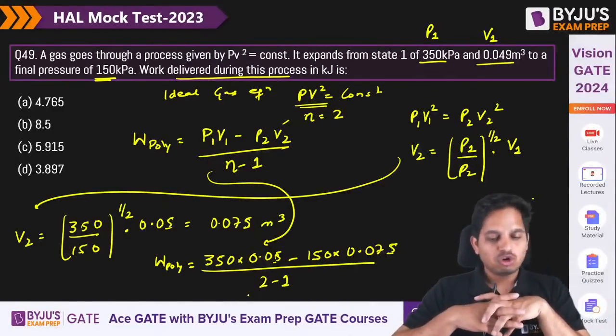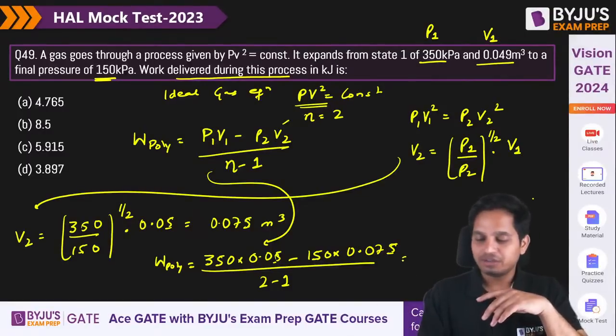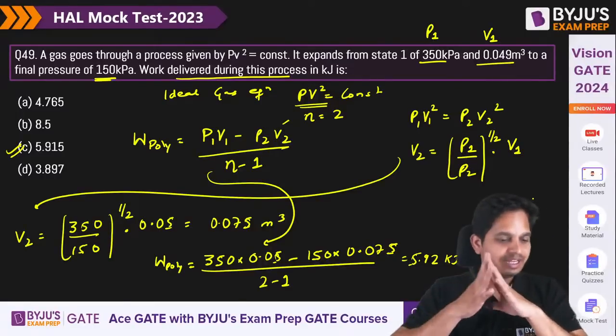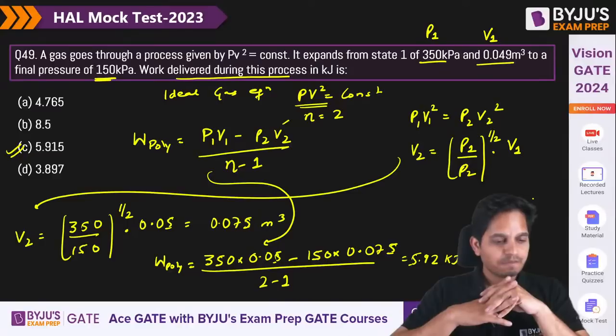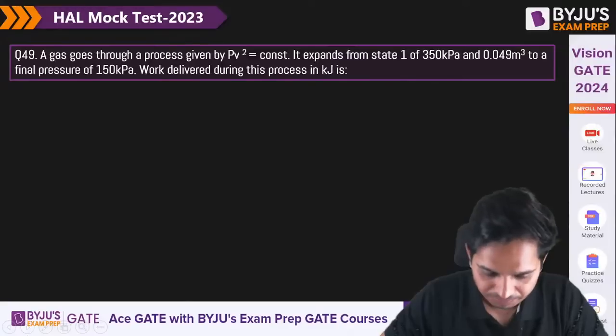Okay. So the answer is C, that is correct. 5.92 is the correct answer. Okay. Yes. Good. Let's move on to the next question.